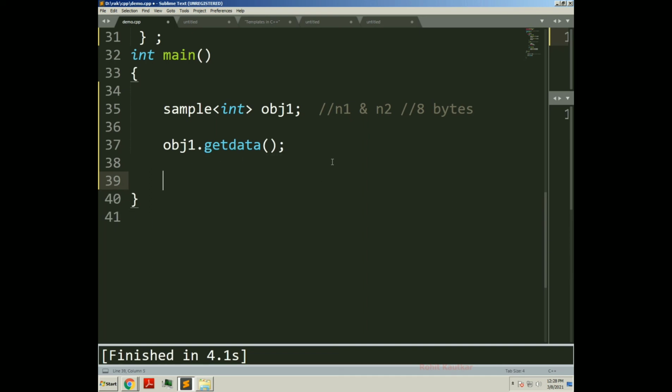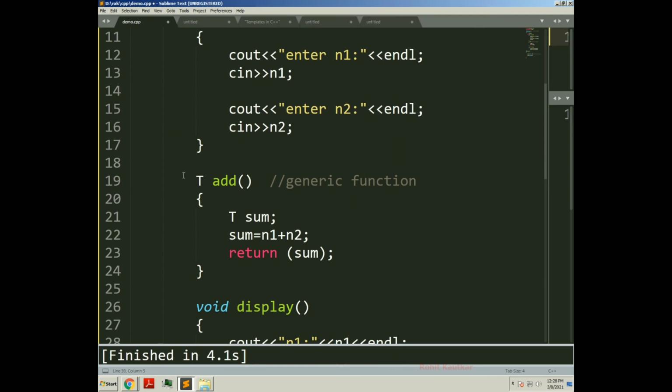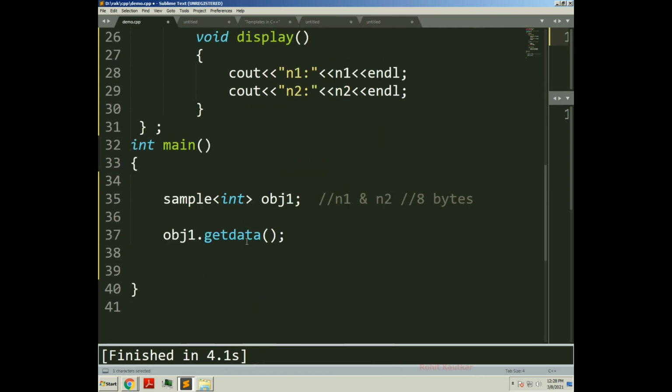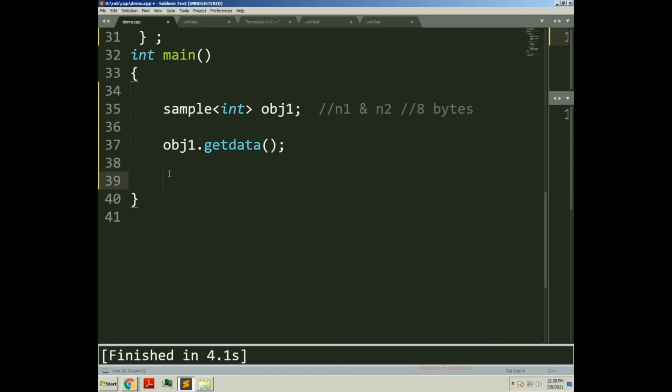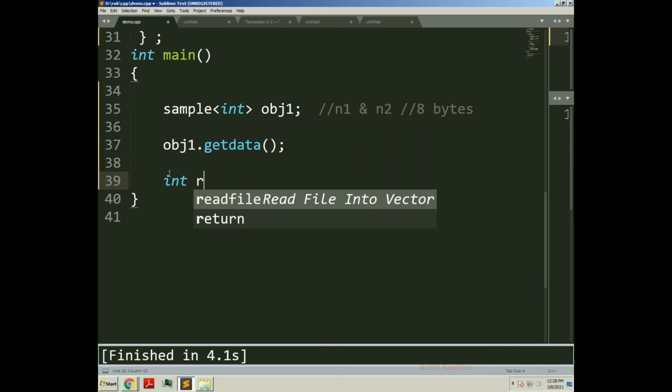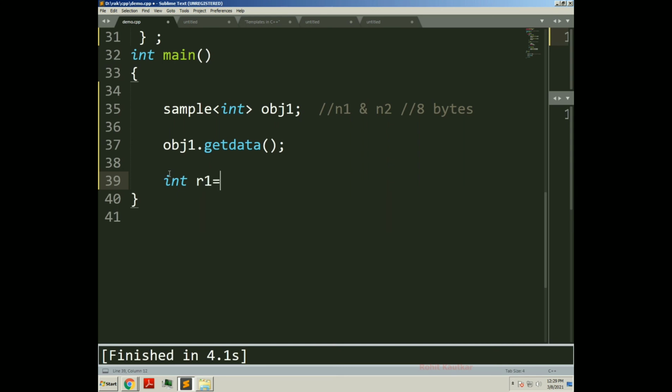Now I will try to call this add function. This add function is returning a certain value, so I will need one variable here. Let's say int r1, and I will call that add function. How will I invoke that add function? obj1 dot add.